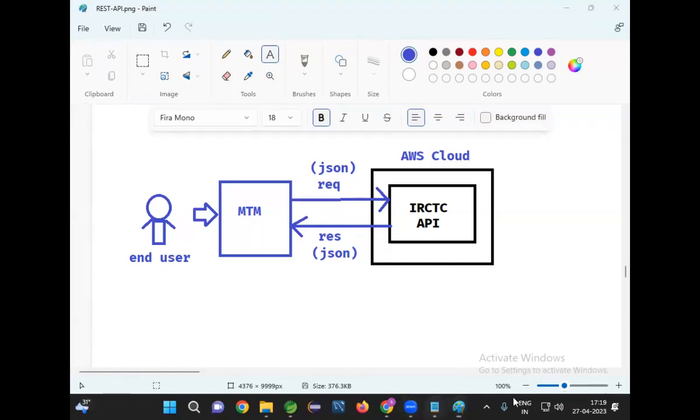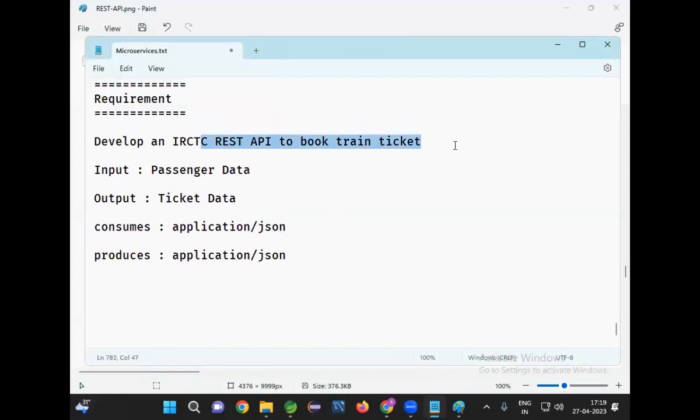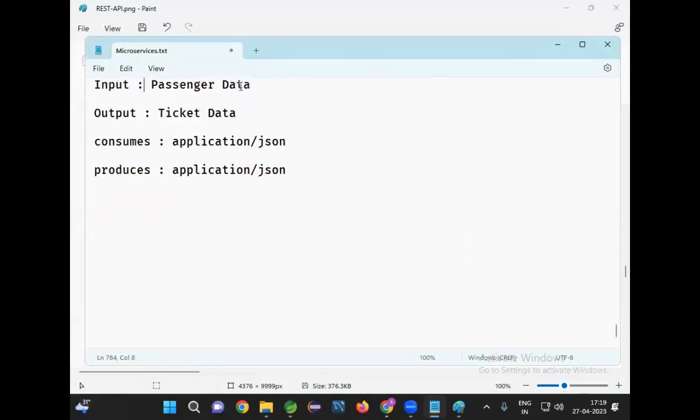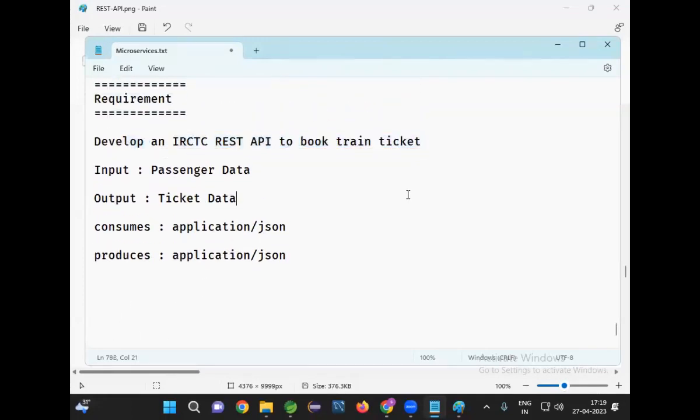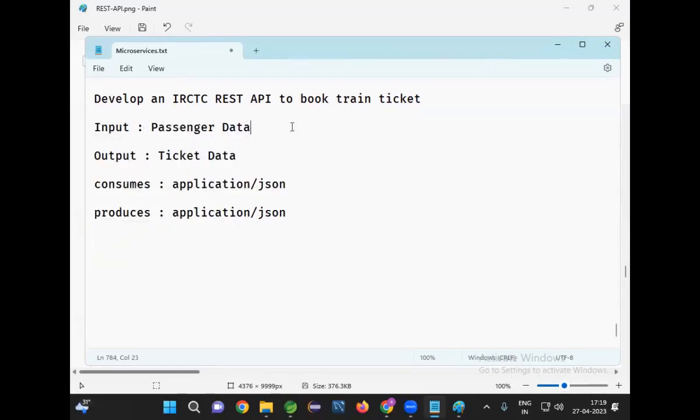Now, let's start. Develop IRCTC REST API to book train ticket. Input passenger data, output ticket data, consumes JSON, produces JSON. And remember, not only in the institute, even when you go to a company, whenever we are developing any REST API, first you need to have clarity on what data we need as input and what data we need to provide as output. First we need to decide input data and output data. Clear?